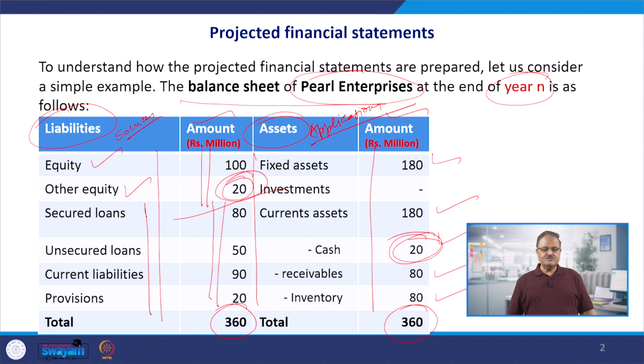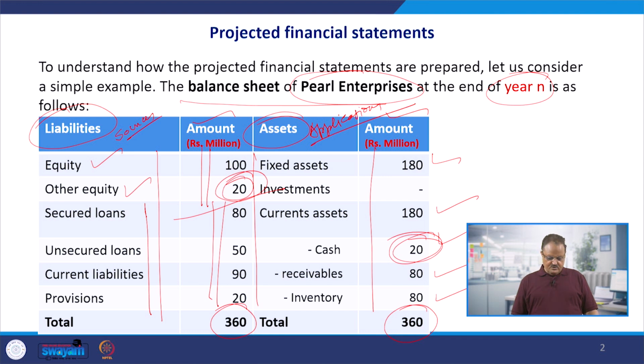Current liabilities means short term borrowings for the purpose of working capital, short term borrowings from banks or financial institutions, or maybe the sundry creditors; different sources are there. So these current liabilities are going to be 90 million, and provisions are going to be 20 million for the future payments. So they are the liabilities on us. 20 million means some payments which have become due or maybe will become due in the future. So we are keeping 20 million for that.